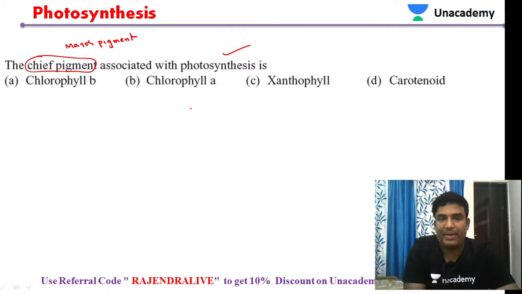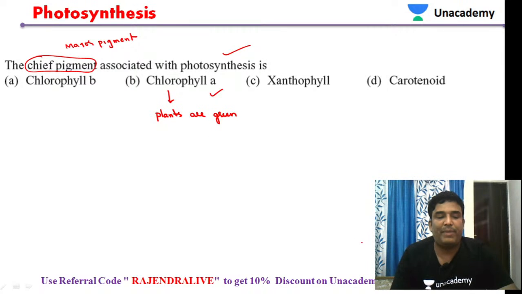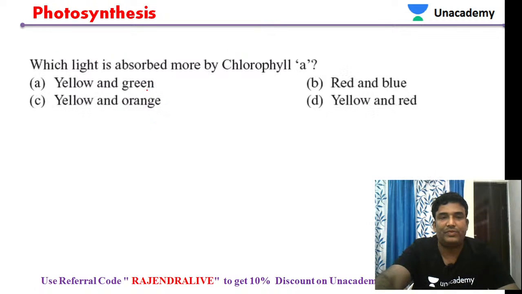Out of all the pigments, the chief pigment is chlorophyll A. Due to the presence of chlorophyll A, plants are green in color. So chlorophyll A is the chief pigment. Very good, option B will be our answer. Next question.